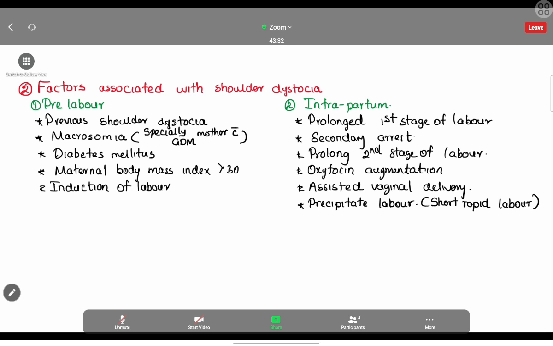Other indications, other risk factors, just go through the list. Any kind of maneuvers or induction of labor, any augmentation, whatever we do, everything can cause shoulder dystocia. Just go through the list, nothing to explain.